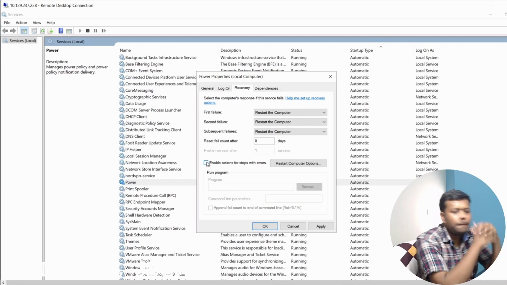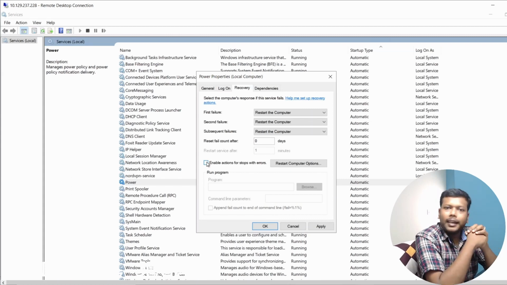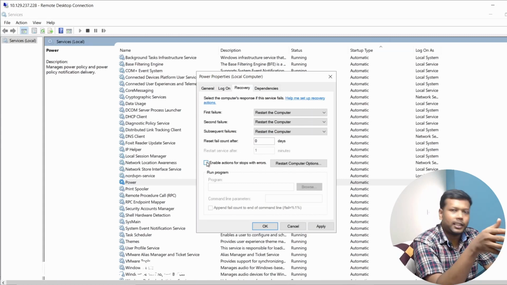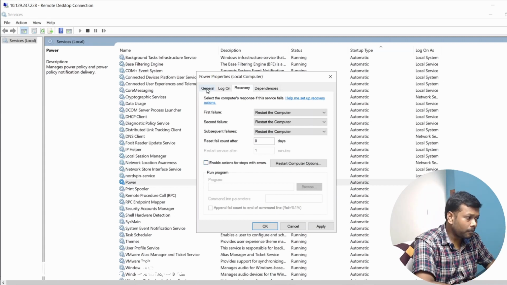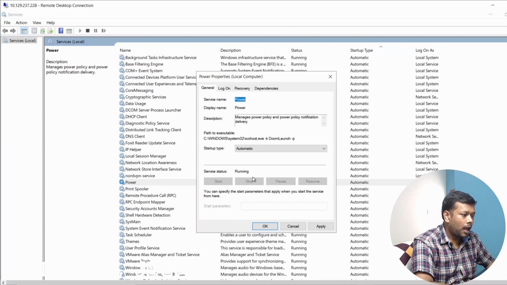And you may ask, as an ethical hacker or a penetration tester, what am I going to do with this? You need to understand one thing. This is very, very crucial whenever you are trying to escalate privileges on a Windows machine. If you go here in General, I'll be able to see the path to the executable.